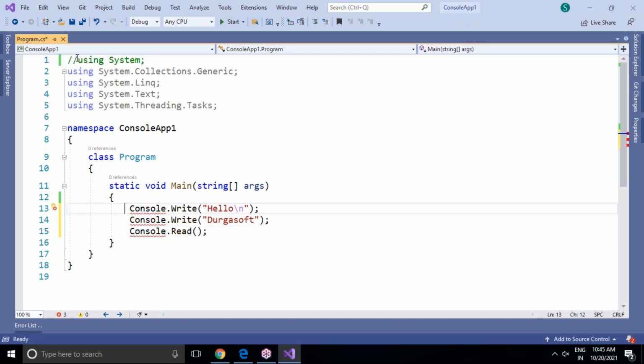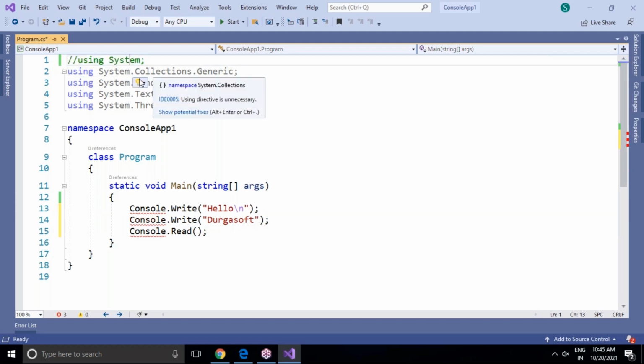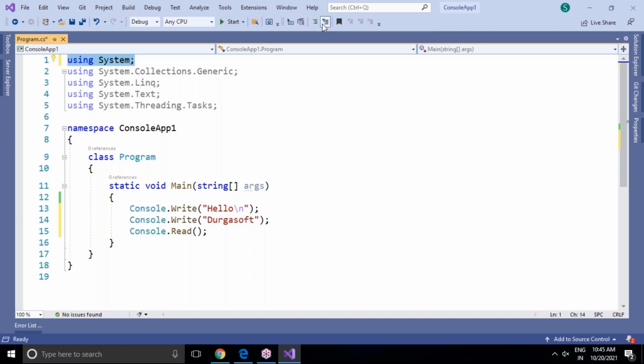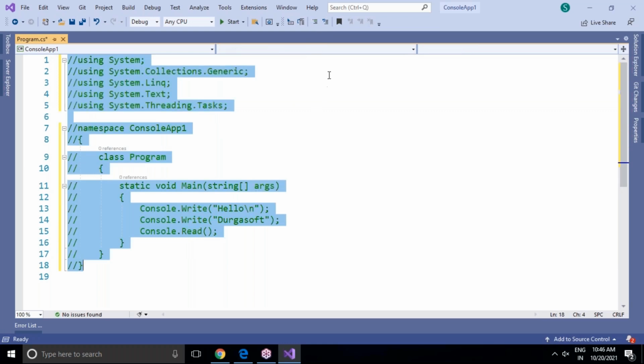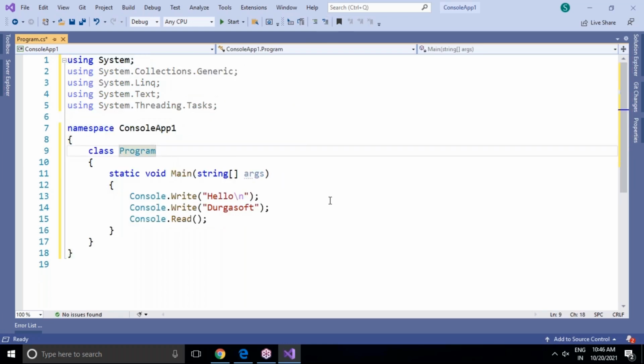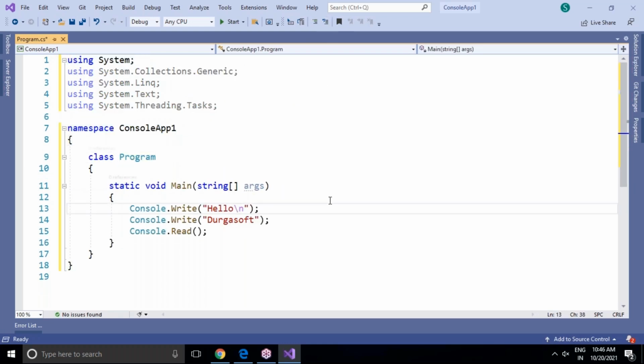Now you can uncomment. How to uncomment? Again, place the cursor on the line you want to uncomment, then click the uncomment icon. So comment is there, uncomment is there. If you want to comment the total program, select it and comment. Again uncomment like this. So this is the comment section.